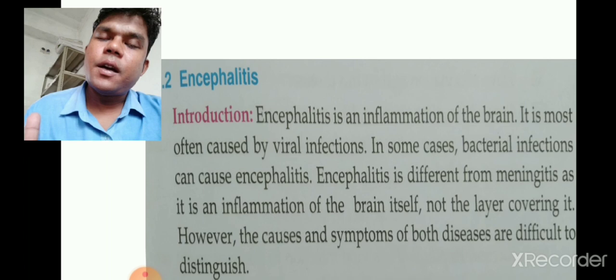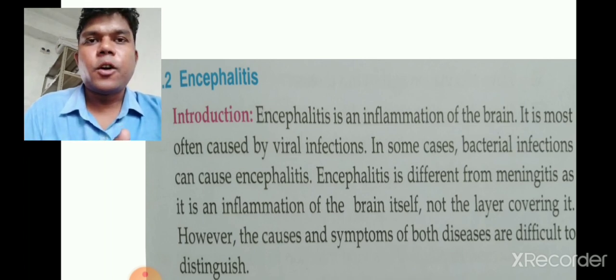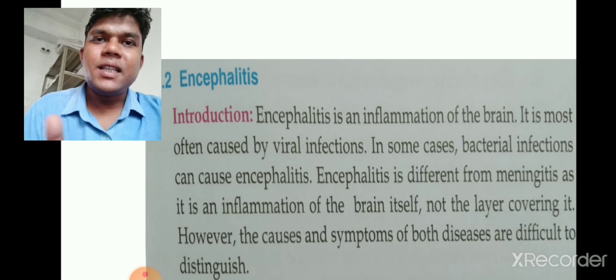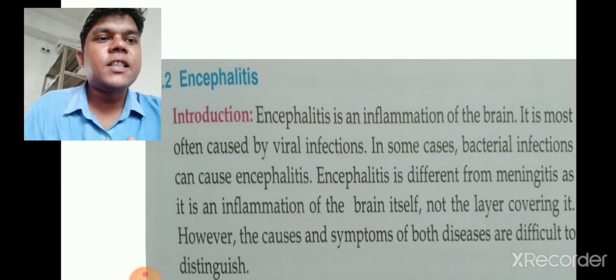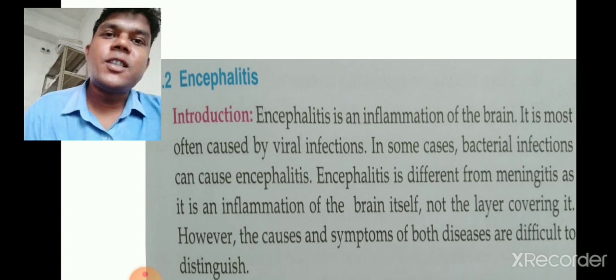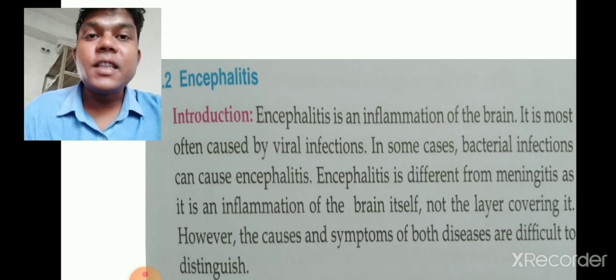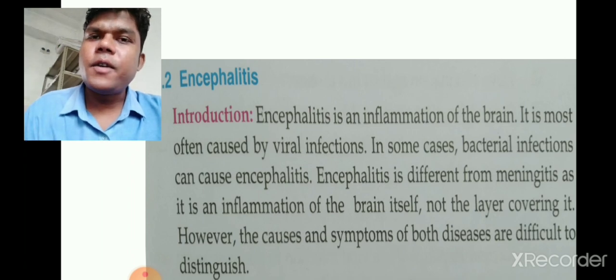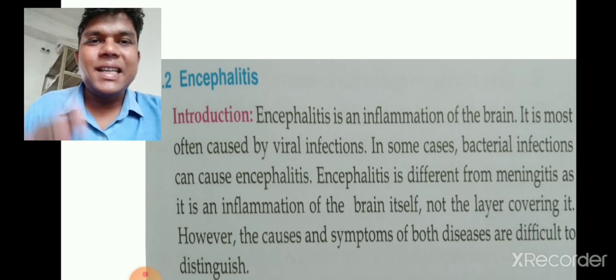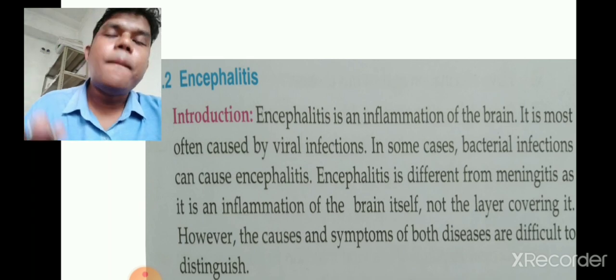In meningitis the inflammation is in the layer covering the brain, that is the meninges. But in encephalitis there is inflammation in the brain itself.